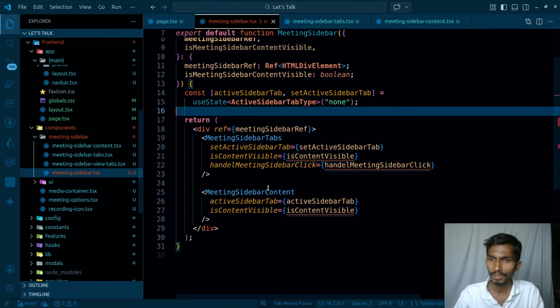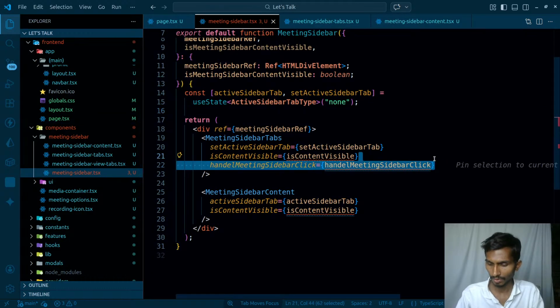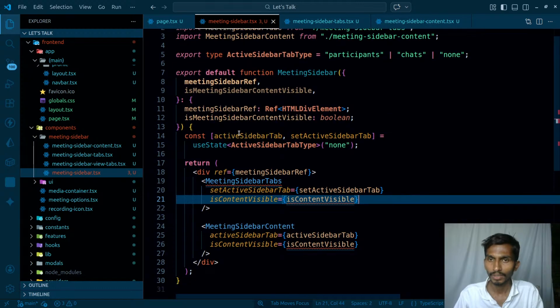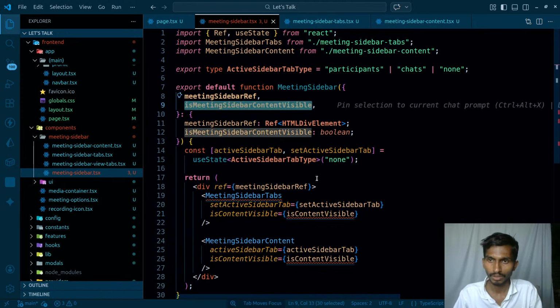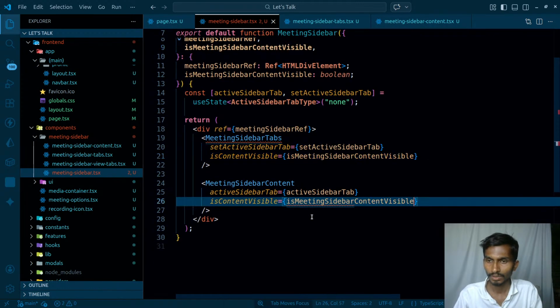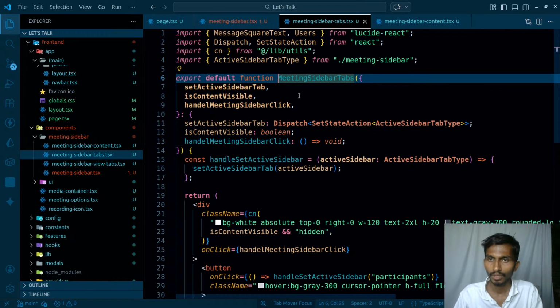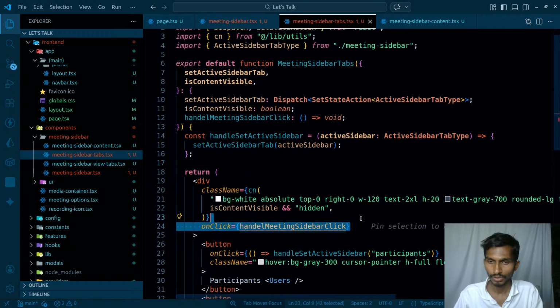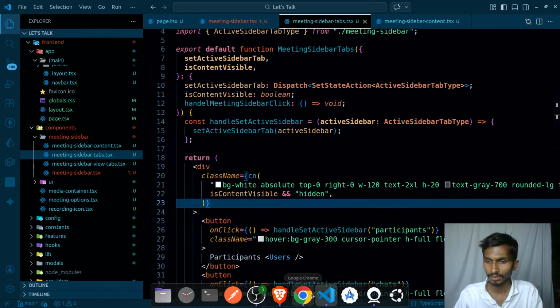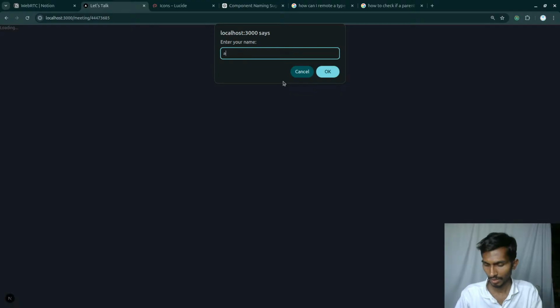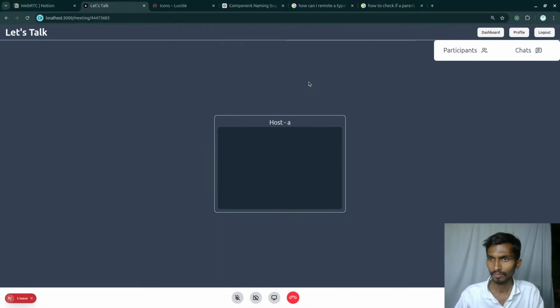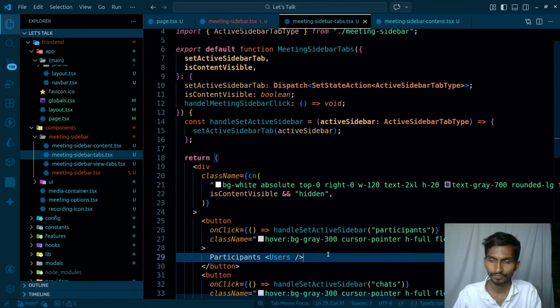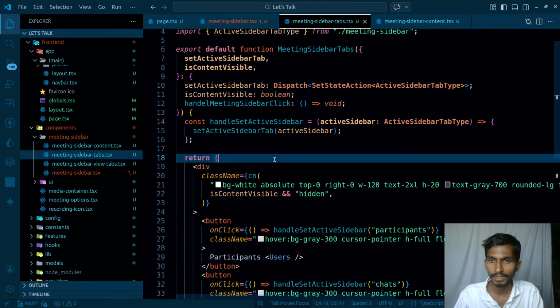Let's simply get rid of this function as well. That simply means I don't need to have this particular function, and I can just directly have this is meeting content visible, just like this. As for this function, I can come back here, I can get rid of this function too. So this was the extra thing that I was having. Let's simply get rid of this, come back here, click on this, not visible but definitely it is going to work. Okay, so this is the thing that I have done.